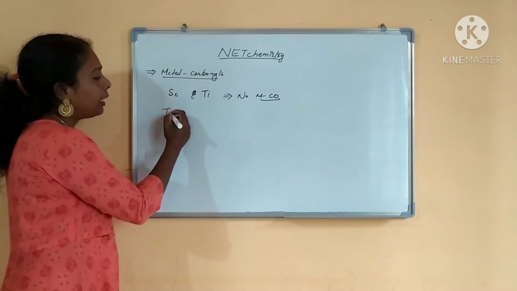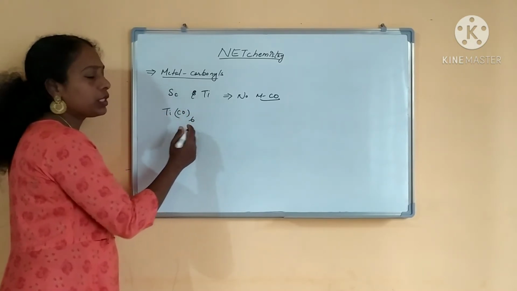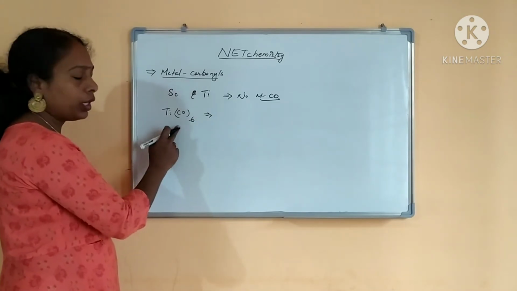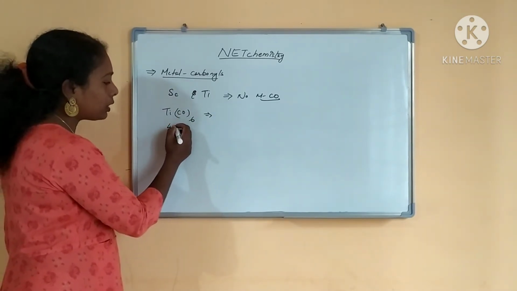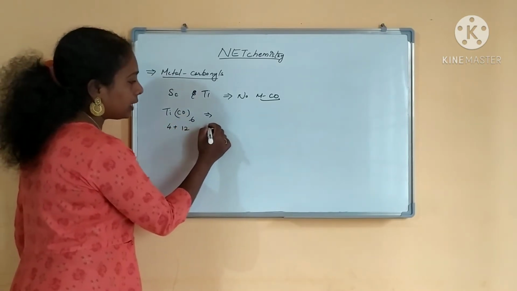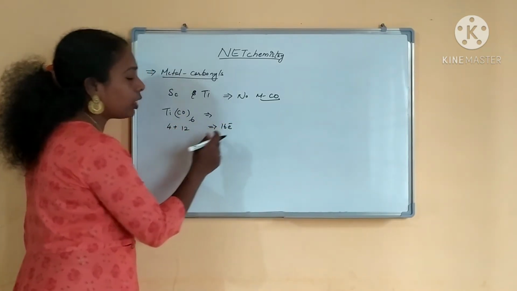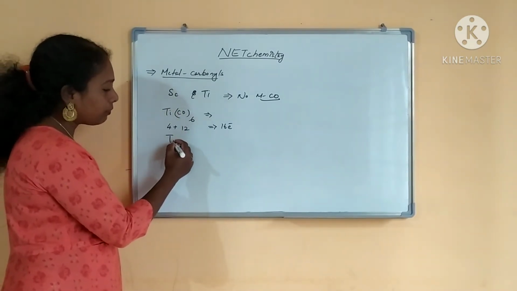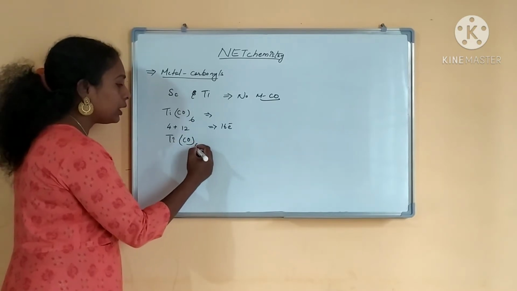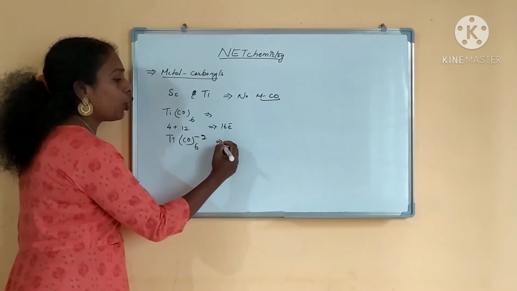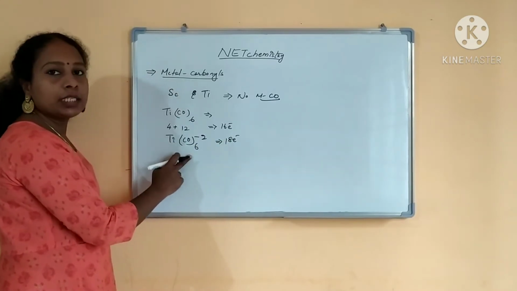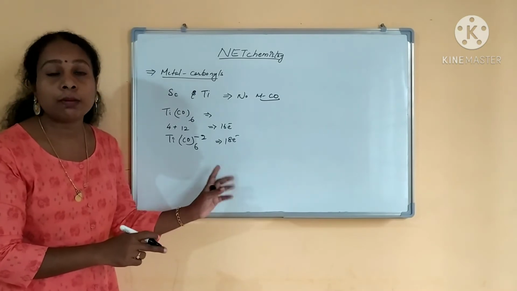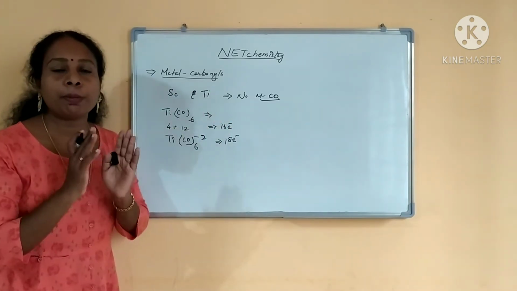So if I prepare titanium metal carbonyl, Ti(CO)6, what will happen? Is it obeying the 18 electron rule or not? Titanium has 4 electrons and this has only 16 electrons. This is not stable. So you cannot prepare metal carbonyls from this group. You can prepare [Ti(CO)6]2-, and it will obey the 18 electron rule. But this is not a metal carbonyl, this is a carbonate ion. So first groups cannot be prepared as metal carbonyls.